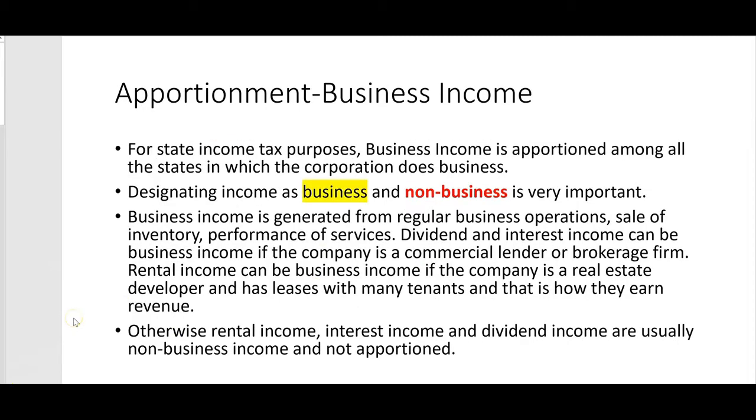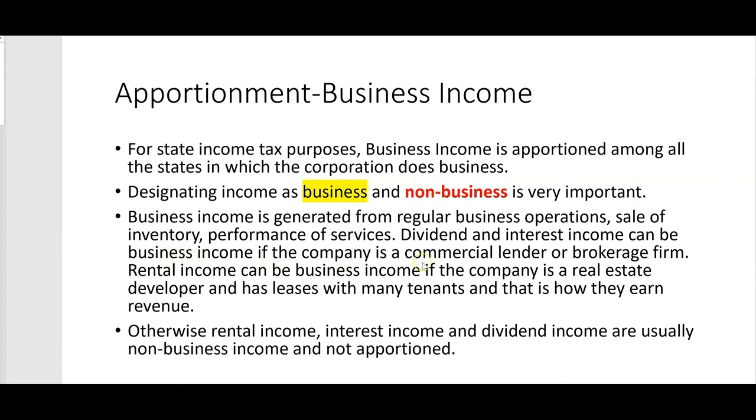This $16,000 dividend income will all be taxed in Pennsylvania, the home state of Franklin Corp. Now, it's going to be different if it's business income. For state income tax purposes, business income is apportioned among all the states in which the corporation does business. So designating income as business and non-business is very important for state income tax purposes. Business income is just generated from regular business operations, like the sale of inventory, the performance of services. Dividend and interest income, that's usually non-business income, we said, right? Sure. Could it ever be business income, dividends and interest?